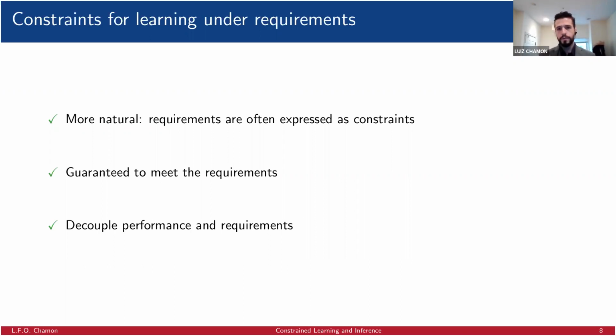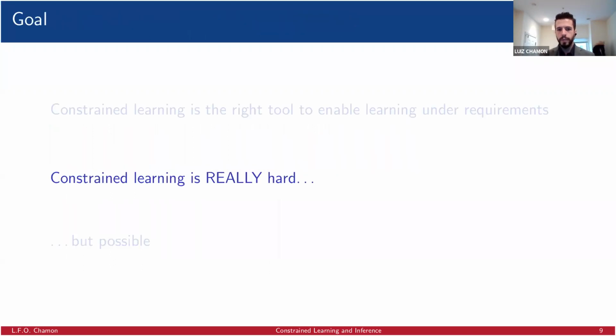The issue with constrained learning is essentially that it is really hard to do, basically, right? So in order for me to go into why it is hard, we need to start by formalizing what I mean by constrained learning.